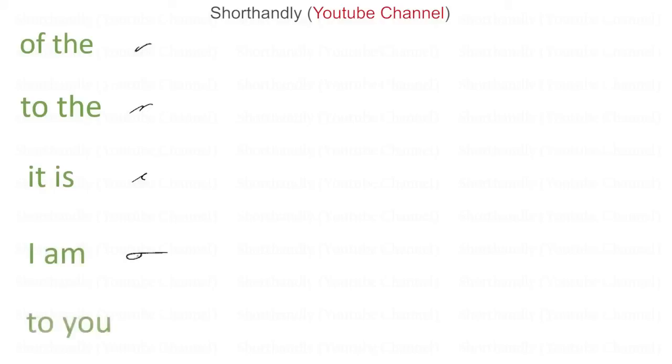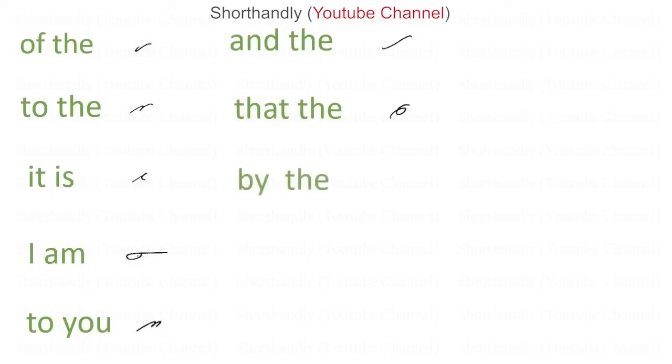Next is to you. This is made like this. Next is and the. This is made like this. Next is that the. This is made like this. Next is by the. It is made like this. Next one is you can. This is made like this.